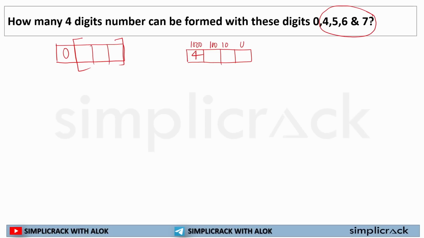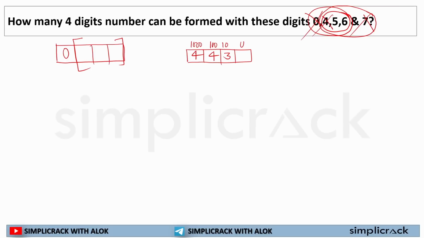For example, you have already utilized 1 digit. How many digits are you left with? 3. But now you can use 0 over here. So actually you are left with 4 digits for 100th place. Now for 10th place, you have utilized 1 more digit, for example. How many options are you left with? 3 options. Now you have utilized 1 more option.